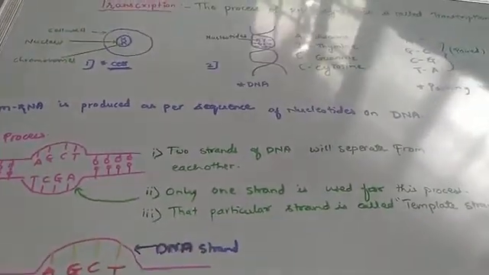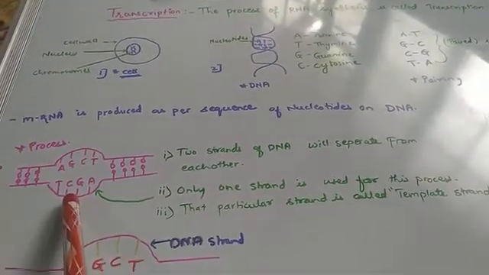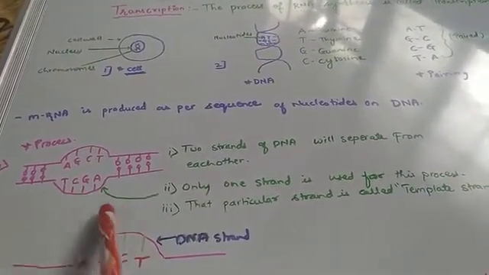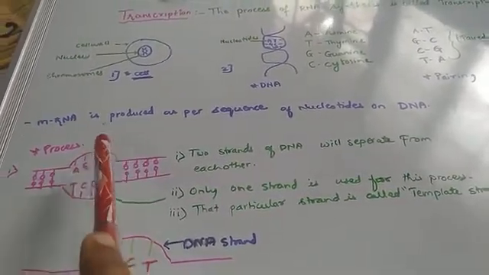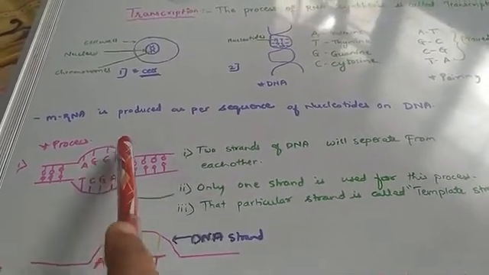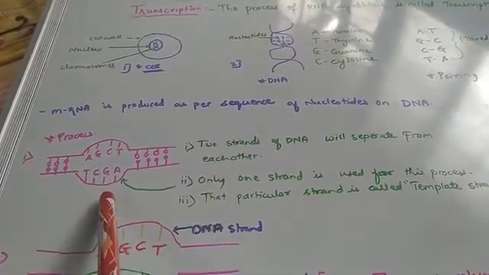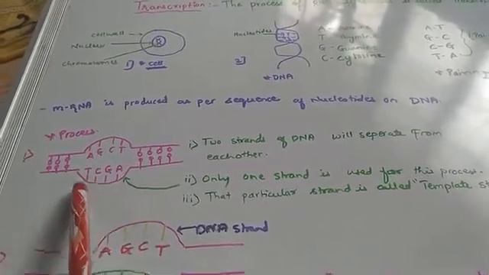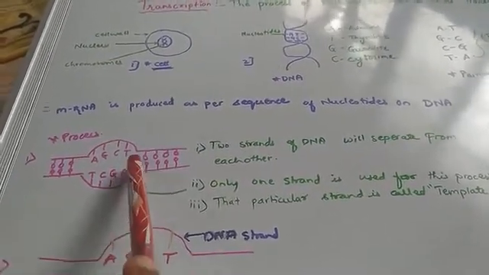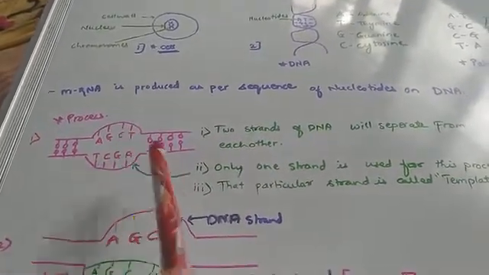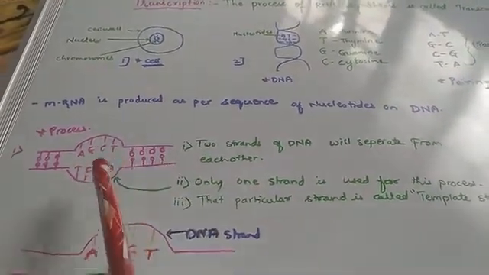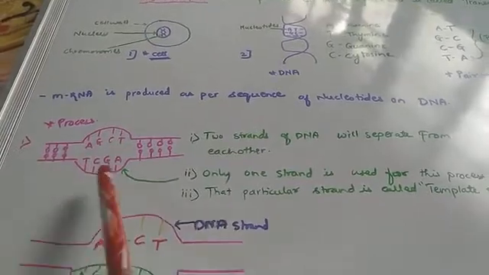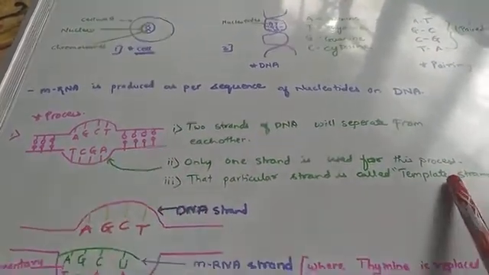Now, there are a few steps present in transcription. First, this structure which you all can see is the structure of a DNA. DNA has 2 strands. They will separate from each other, and only one strand is used for the process, and that particular strand is called the template strand. So 2 strands are separated, only one strand is used, and that particular strand is known as the template strand.